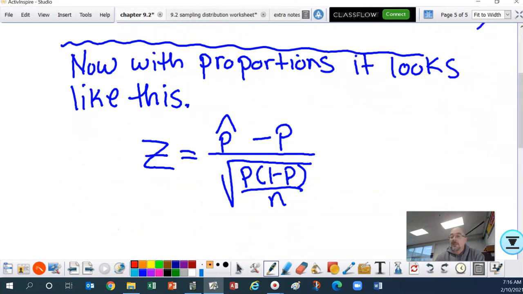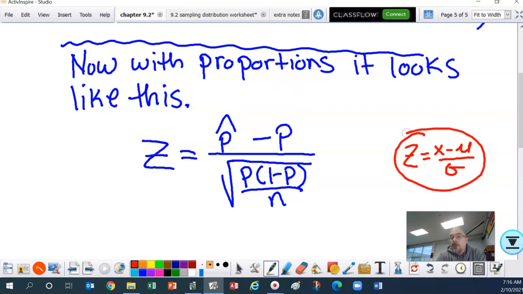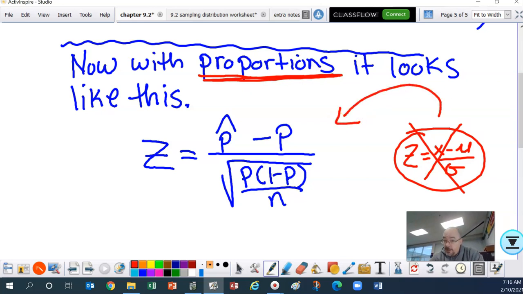It now looks like this, folks. Instead of z equals x minus mu divided by the standard deviation, when we're dealing with proportions, that's what it looks like. Z equals p hat, the sample proportion, minus p, the population proportion, divided by the square root of p times its complement divided by n.